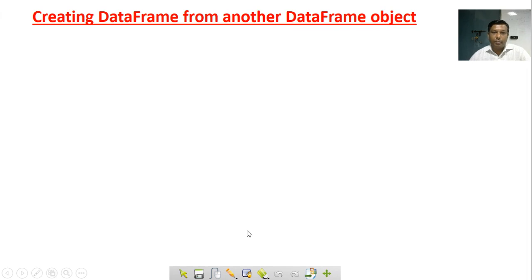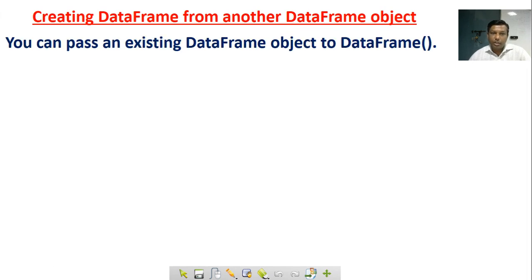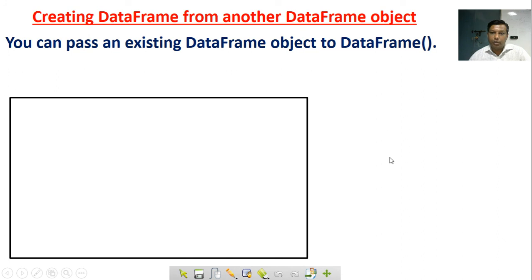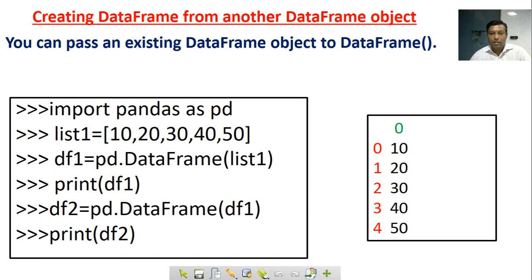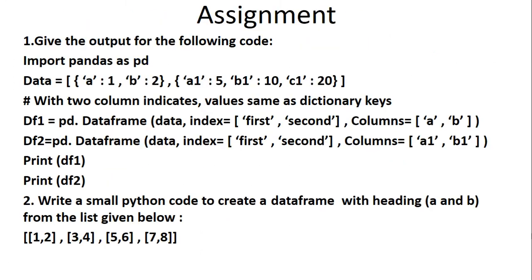Creating data frame from another data frame object. You can pass an existing data frame object to the data frame. It's easy. For list1, we have made one sequence or list, and we created one data frame from the list and print df1. Now just create df2 from df1. So we can pass a data frame as an argument in the data frame function also, to make a new data frame. This is the data frame, both row index and columns.